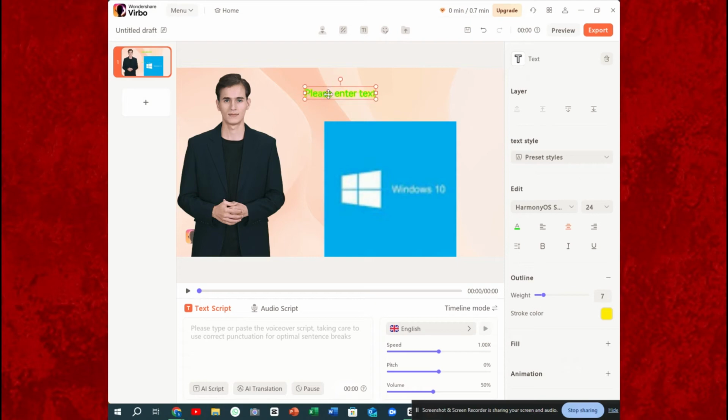Please enter text: the Windows user channel. Here, let's increase the width, and here we try to increase the size.